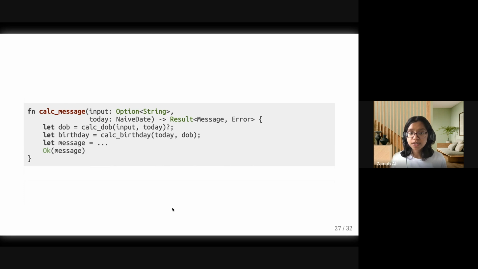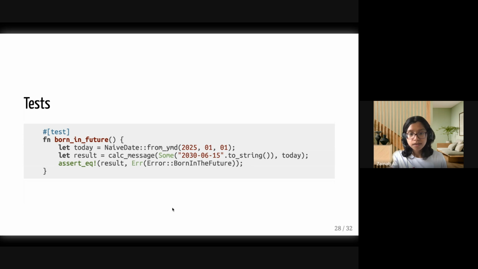And Rust has also some really nice syntax for handling those results. You might have seen the question mark operator. That's a great way to chain your results together. And the great thing about that is that we can write tests even for our error cases, right? So let's say that I actually put a date in which is in the future, right? I say that my birthday is long ahead. Then I will get an error as a result, and I can test that.